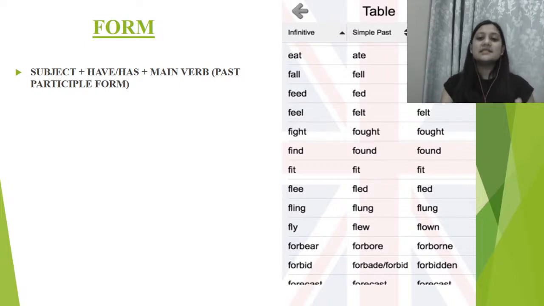Right? So this is the table wherein you can see the base form of the verb, the past tense and the past participle. But as I've already told you, with present perfect tense, we have to use subject plus have or has plus the past participle form of the verb.